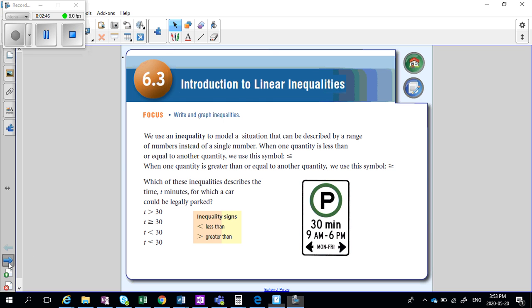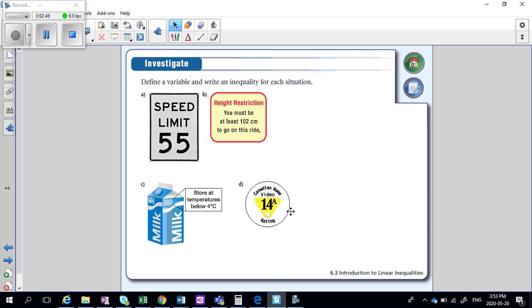Let's look at some more examples like that. If we look at this page, these are all situations that could be represented by an inequality. Okay, so if we look at the speed limit sign, it says the fastest we're allowed to go is 55. This must be American, right? 55. So I can't go anything over that.